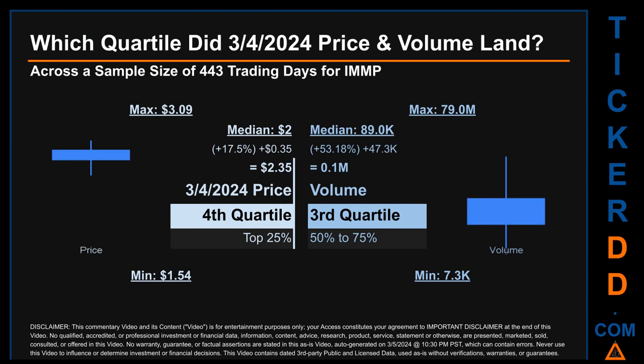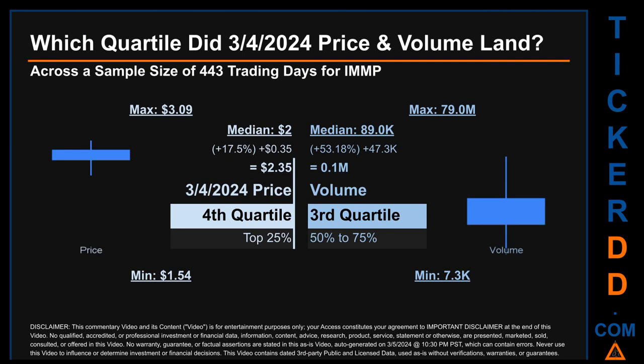The day's volume landed within the 3rd quartile, that is within the 50% to 75% range of all sampled daily volume, which saw a max daily volume of 79 million and a minimum of 7.3 thousand. Quartiles tell us about the spread of a data set by breaking that data set into quarters, just like how the median breaks the set into half.